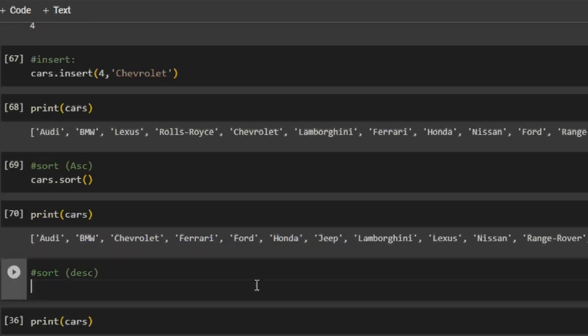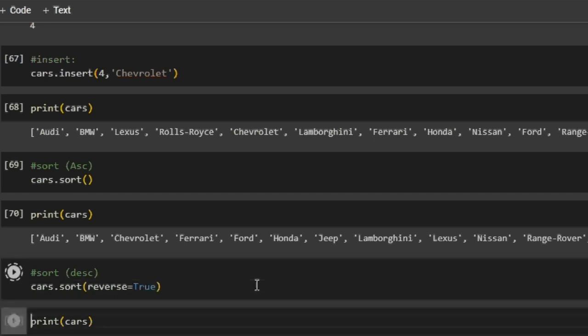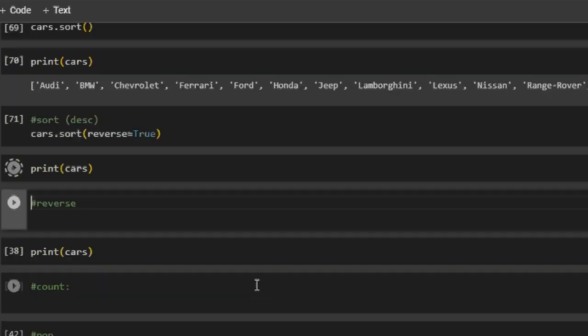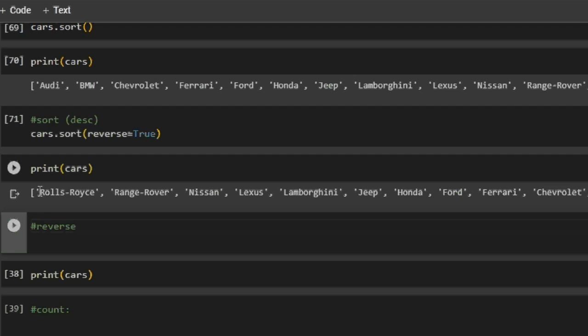Now let's say we want to sort it in a descending order. We'll use the same function cars.sort, and inside this we'll be giving a parameter known as reverse, and we will set it to true. And if I again print the cars, I get it in a descending order.